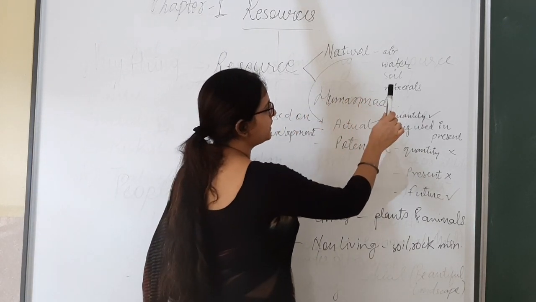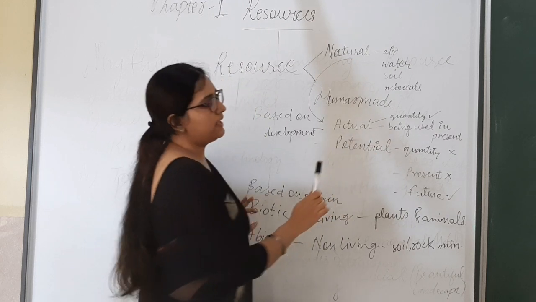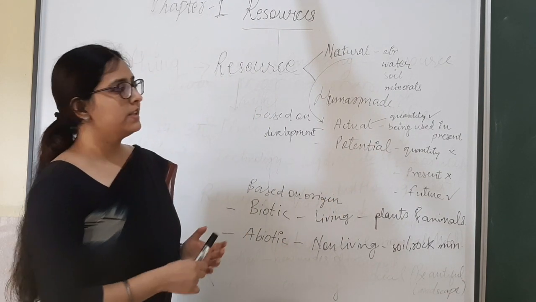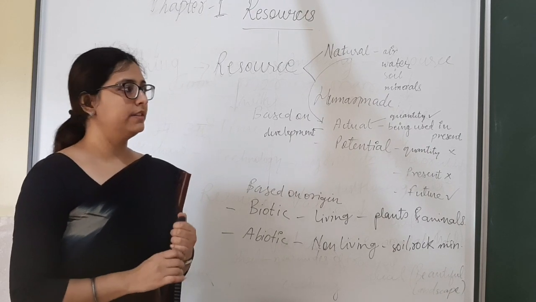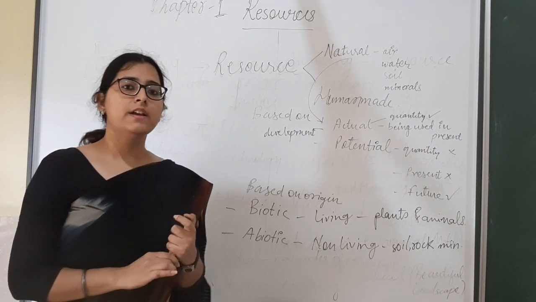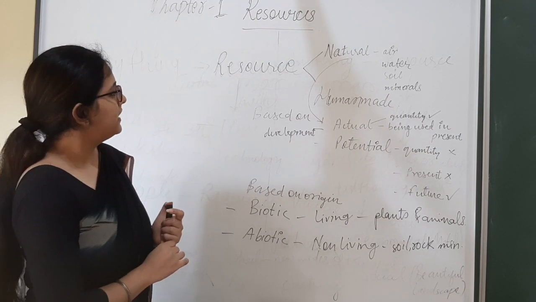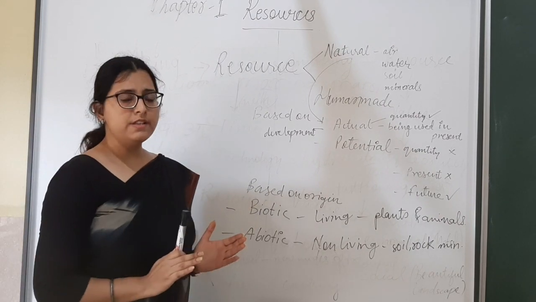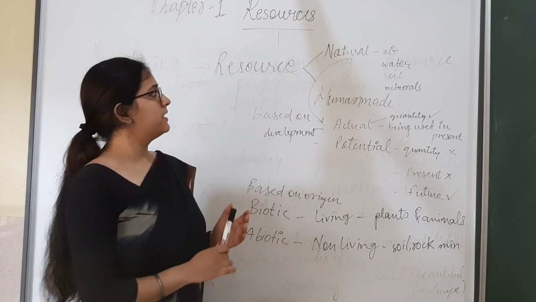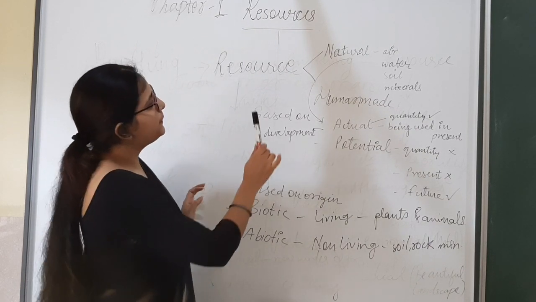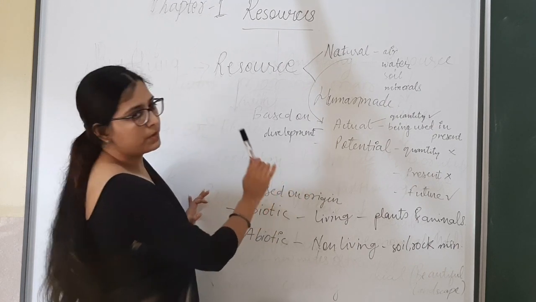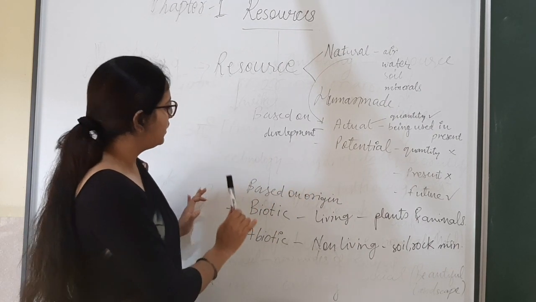Like air, water, soil, minerals, all these things we get from nature. And all these things satisfy our needs. That is why they are known as natural resources. Firstly we will complete the natural resources, because there are so many subparts in natural resources. They are divided based on development and based on origin.